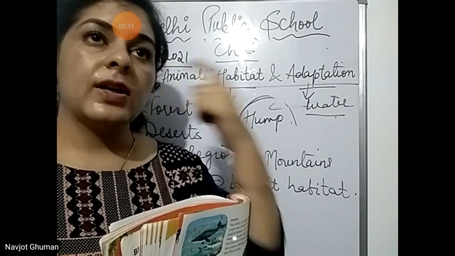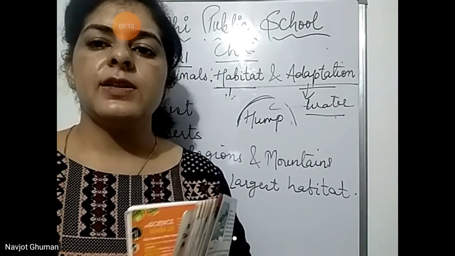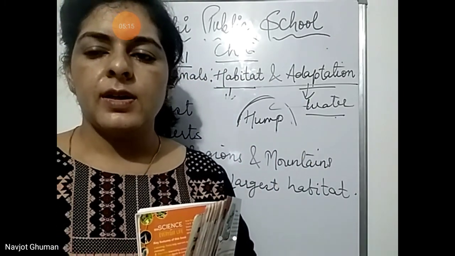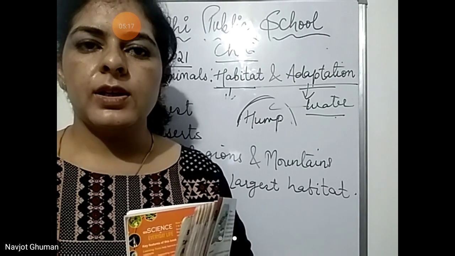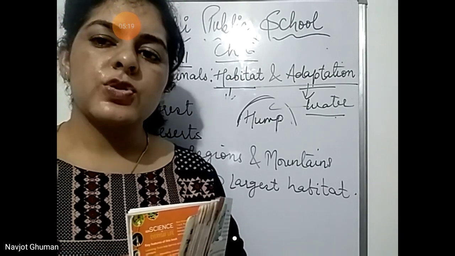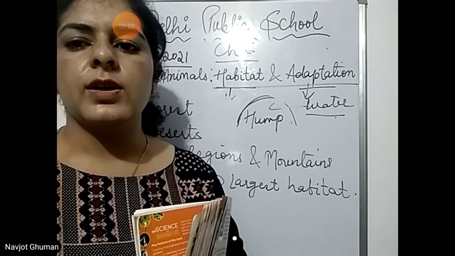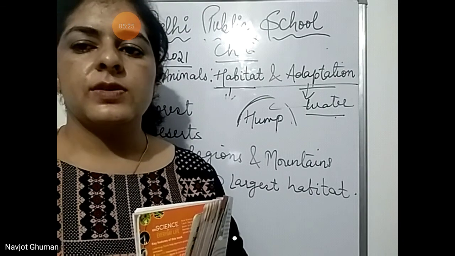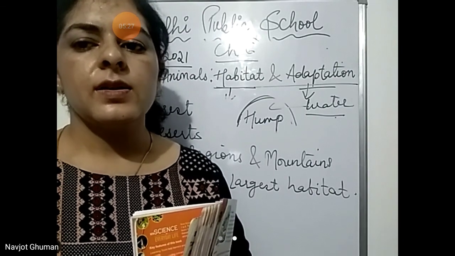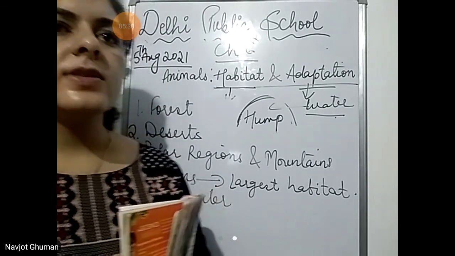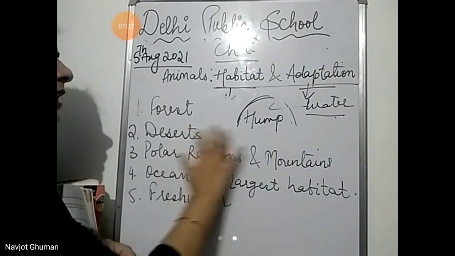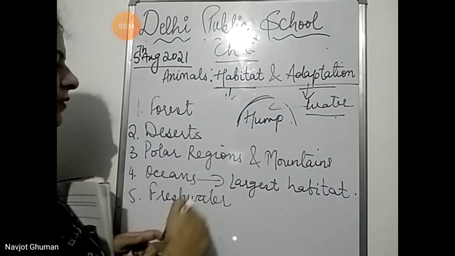Next example you can take of polar bear. Polar bear, they have fur on their body. White fur is there on their body. So the function of the fur is to protect the body of polar bear from the cold. So that is why they can survive in the polar regions. So those are known as adaptations. Different animals, they have different adaptations.